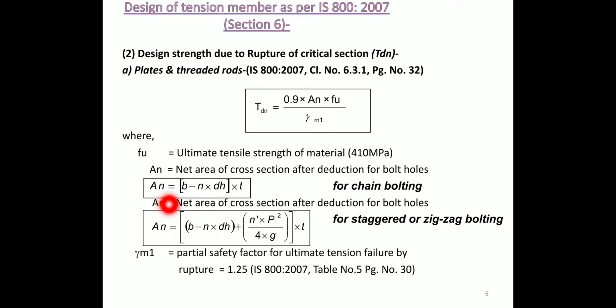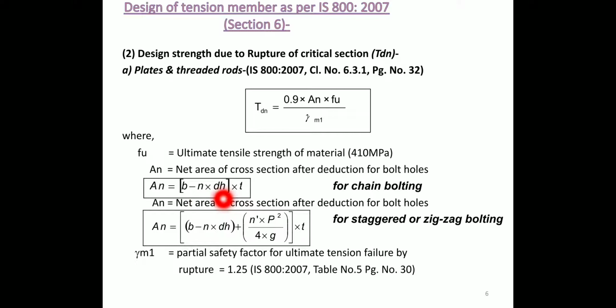An is equal to (b minus n into dh) into t. This formula is applicable to chain bolting, meaning the number of bolts are placed either row or column wise in a straight line, so it is called chain bolting. Where b is the width of plate, n is the number of holes,